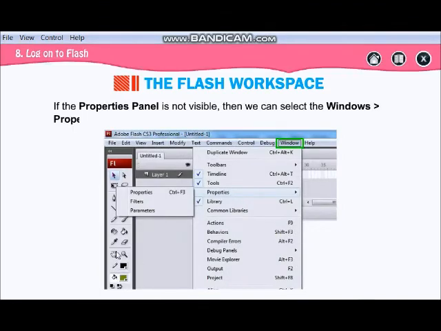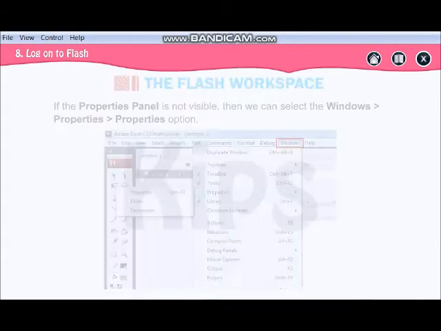Now if the property panel is not visible, you can click on Window and then click on Properties. If anything is not visible, like the timeline, click on Window, then click on Timeline. So you must know how to bring back what is not visible. This part is your timeline, this is your tools, properties, libraries.